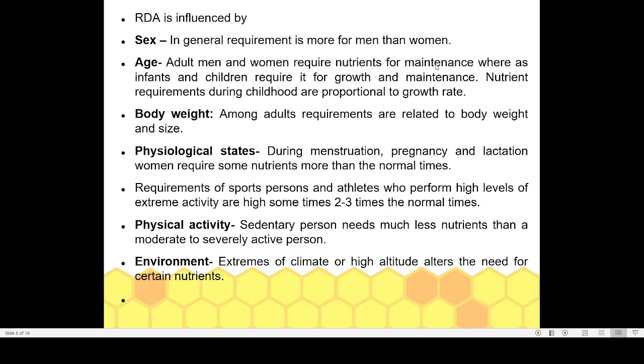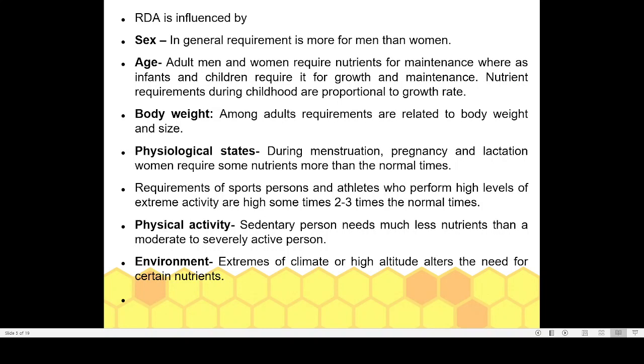The second factor is age. Adult men and women require nutrients for maintenance, whereas infants and children require them for growth and maintenance. So up to a certain age, for example up to the age of 25, both men and women are growing.